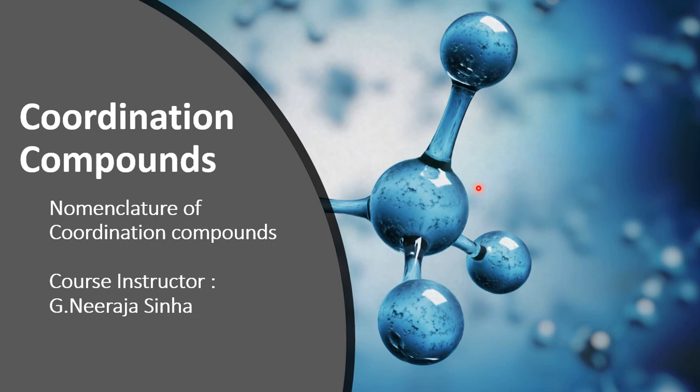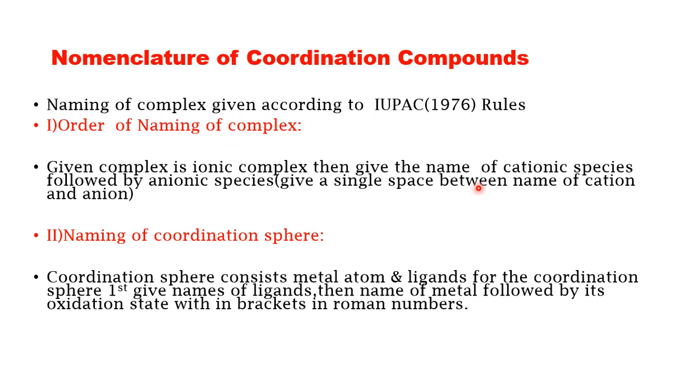In this lecture, we are going to see nomenclature of coordination compounds. The naming of coordination compounds is done according to IUPAC rules. When a complex is given to you, first you need to know the order of naming the complex. That is, you always need to name the cationic species first, followed by the anionic species.